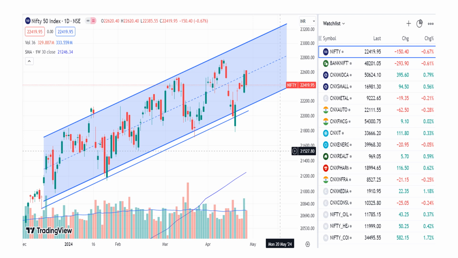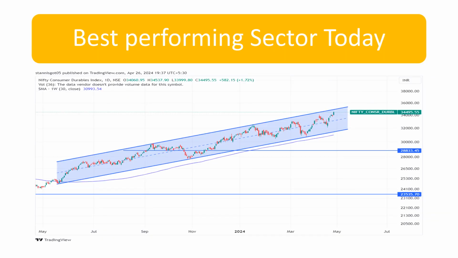Okay, now coming to the Bank Nifty. Before going there, the best performing sector today was Nifty Consumer Durables. Here also it has been moving in a parallel channel and is now trying to go very close to the upper channel. In case there is a breakout there, then we can expect an even stronger move. The whole index as such is making a new all-time high. Because of the consumer spending and all of that, it should continue moving higher. So this is the best performing sector today, the Nifty Consumer Durables, almost up 1.7%.